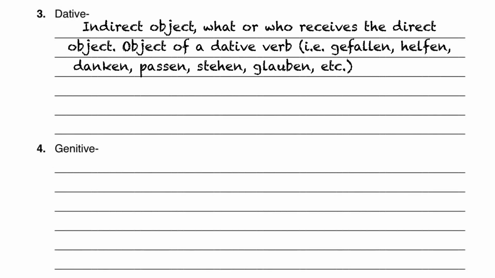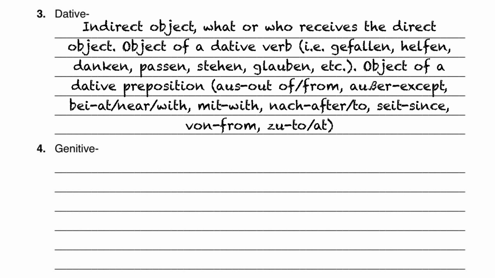The dative case is used with the indirect object, or who or what is receiving the direct object. In other words, if I buy something, the something I buy is the direct object. If I buy someone something, the someone is the thing that's receiving the direct object, and therefore is the dative case, the indirect object. There are also, of course, dative verbs, things like gefallen, helfen, danken, passen, stehen, and glauben. Those verbs are also going to take dative objects because they're just dative verbs and they're just kind of weird.